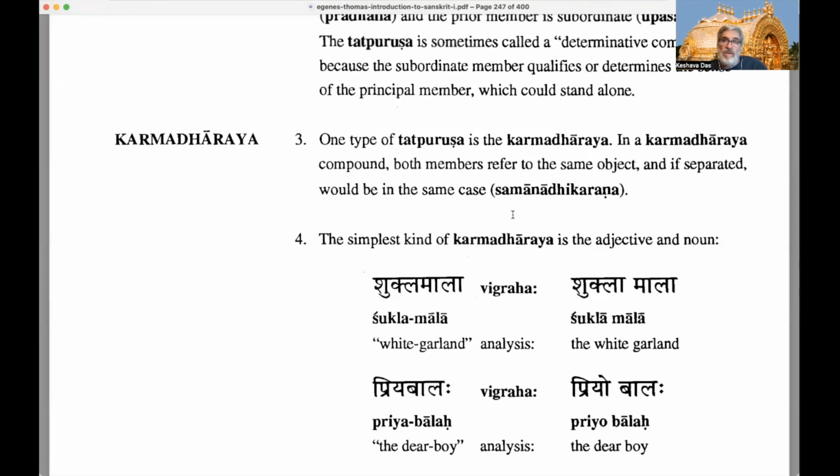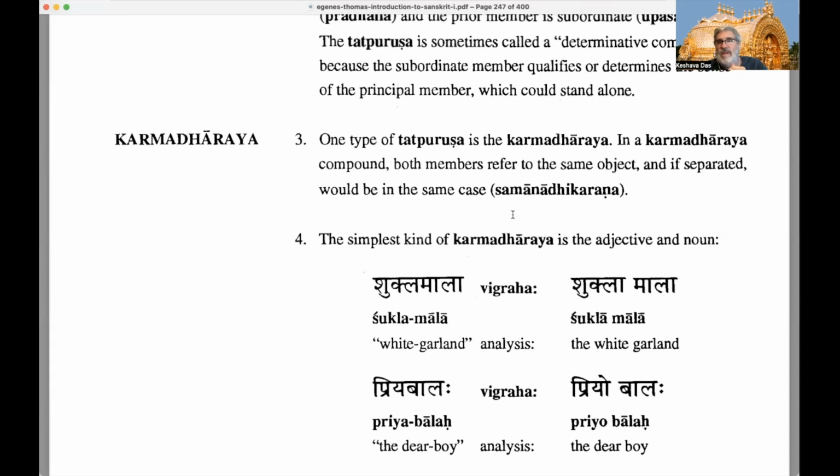Remember, we were talking about dvandva compounds before. We have Rama and Sita. Because we've got two members there, we had to put a dual case ending on it. If there were more than two, we'd make it plural. So Radha Krishna Bhyam has to be dual. Sita Rama Lakshmana Hanuma Tebyo has to be plural because there are three or more. Okay, so in the Karmadharaya compound, both members refer to the same object, and if separated, would be in the same case.